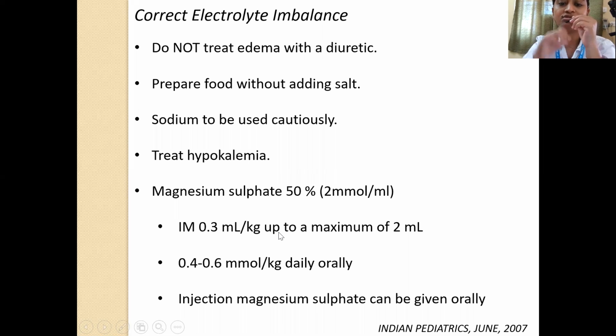In that case, you have to use 50% magnesium sulfate. You should give it IM at 0.3 ml per kg up to a maximum of 2 ml. And after correction, you can follow it up with maintenance, which is given at the dose of 0.4 to 0.6 millimoles per kg daily orally. And suppose you don't have an oral magnesium preparation, you can use injection magnesium sulfate and give it orally also.